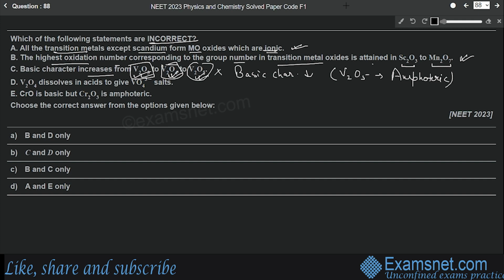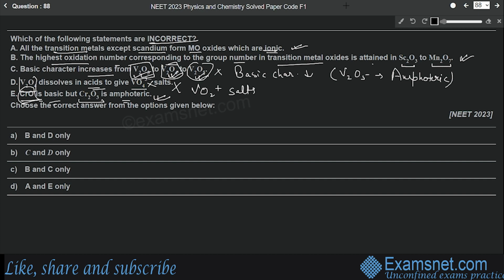Then we come to the fourth statement. It says V2O4 dissolves in acids to give VO4 3 minus salts. This is also incorrect. When V2O4 dissolves in acids, it gives VO2 plus salts, not VO4 3 minus salts. Then we come to the last statement, which says CrO, chromium oxide, is basic, but Cr2O3 is amphoteric. This is also a correct statement. Both are oxides of chromium, but one is basic and the other is amphoteric.